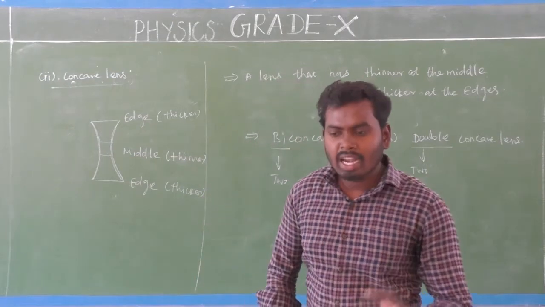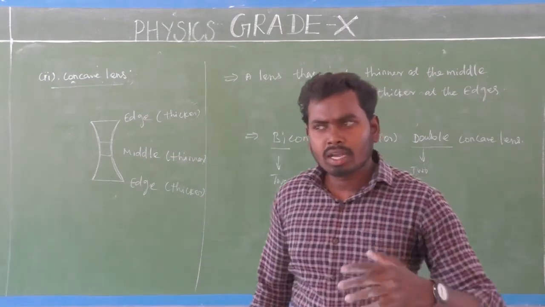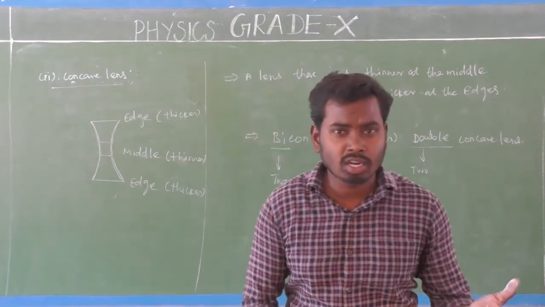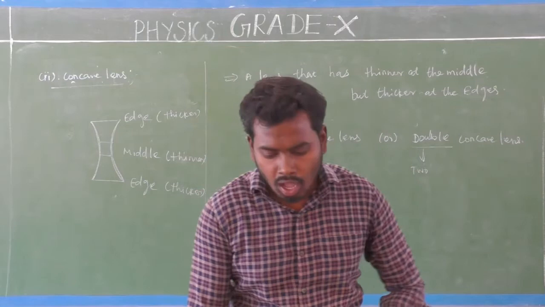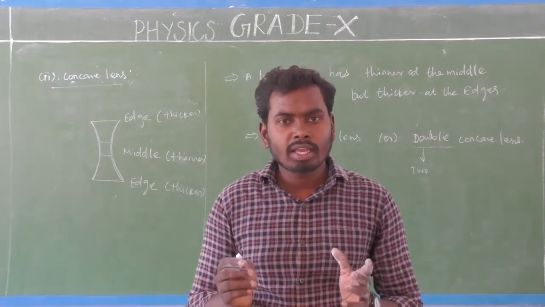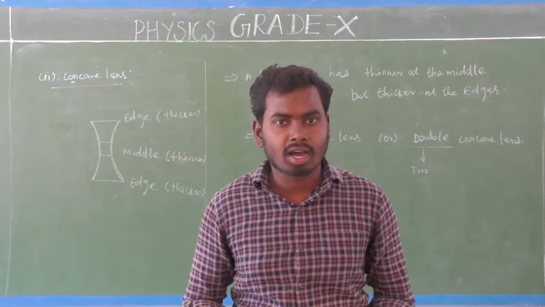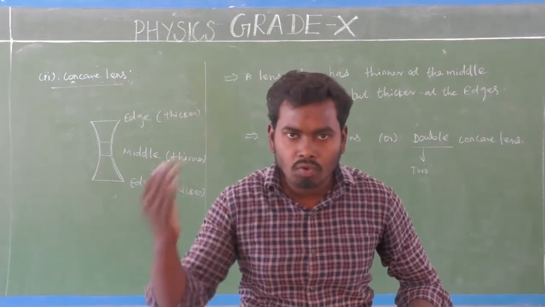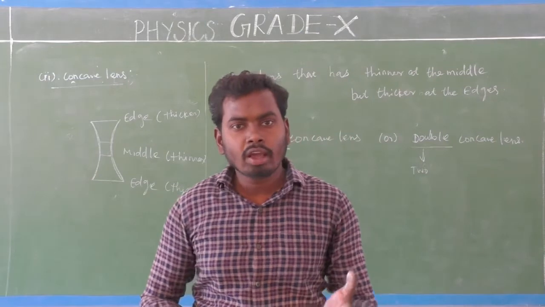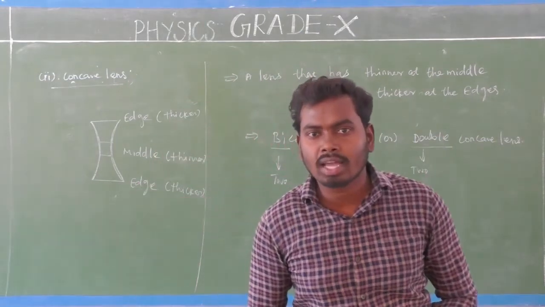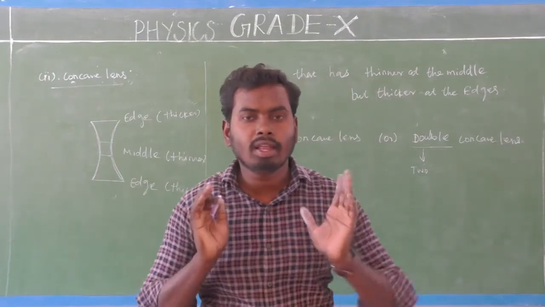Okay, so many people get confusion, whether it is convex lens or concave lens. But my dear students, it is interesting to remember that whenever you see the flexed out shape or curved out shapes, we will call it convex lens. Whenever you see flexed in shape or curved in shapes, we will call it concave lens. Very, very easy one.